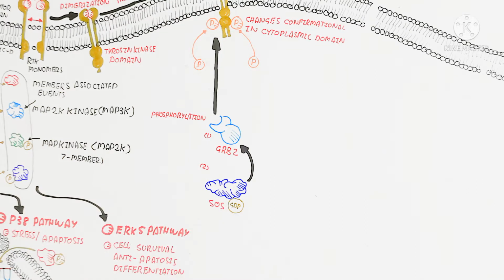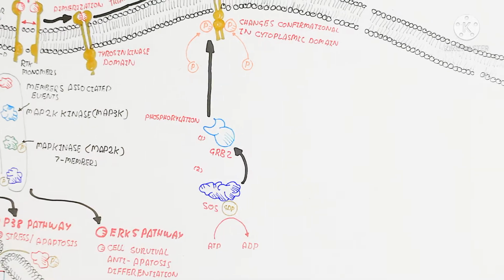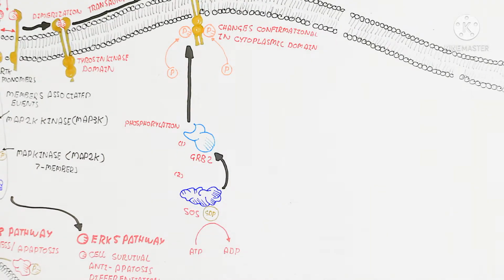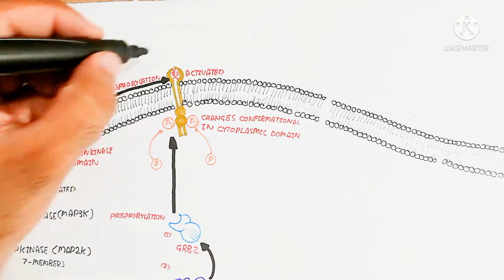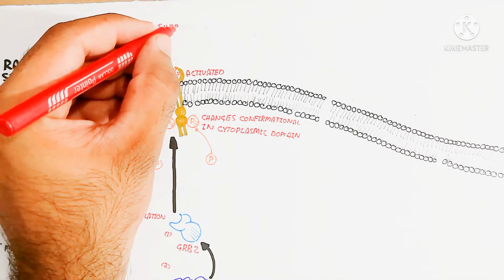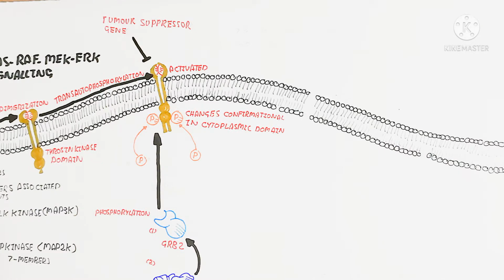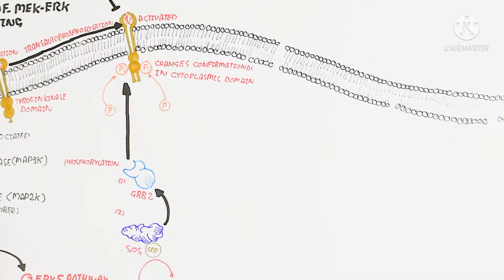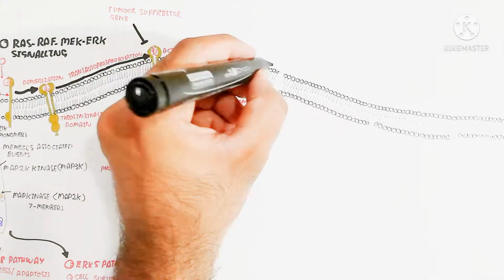Basically, it converts GDP into GTP, so that Ras will be activated and bind with GRB2. After this binding, you can watch the next step to understand better.